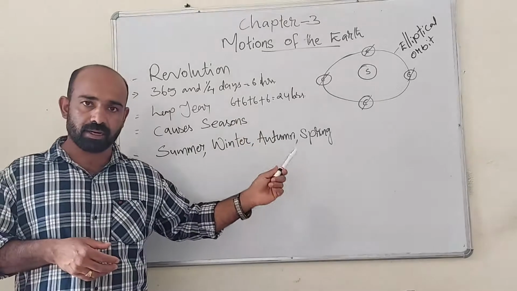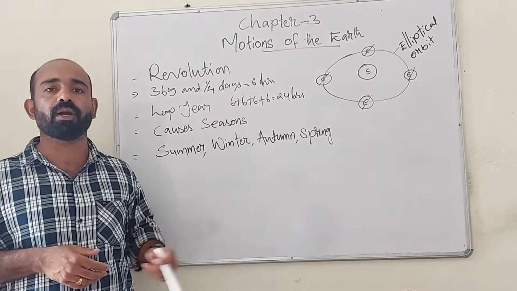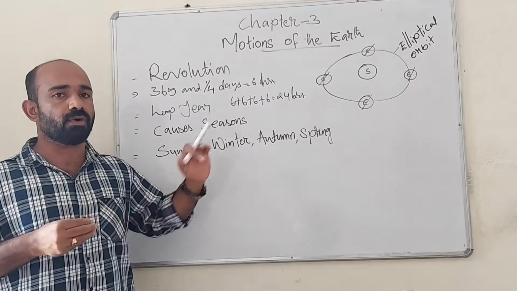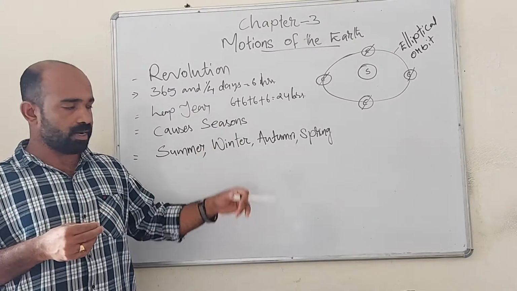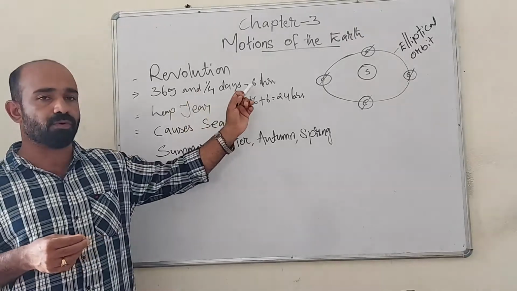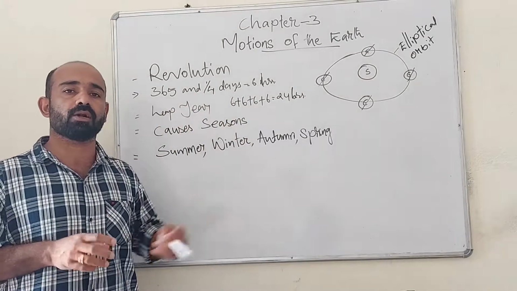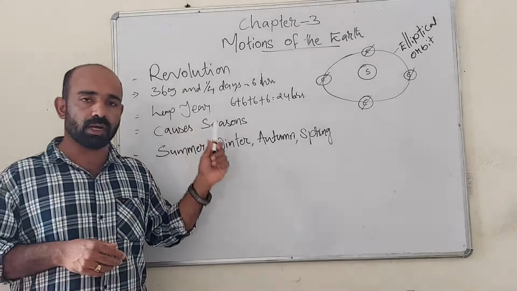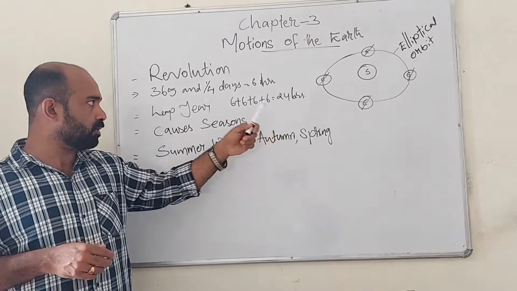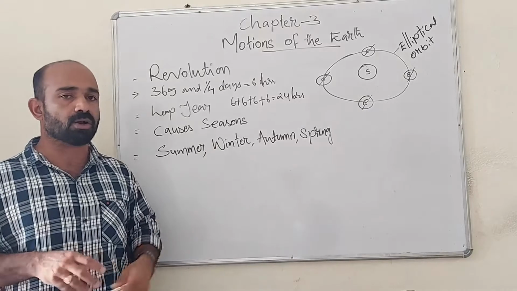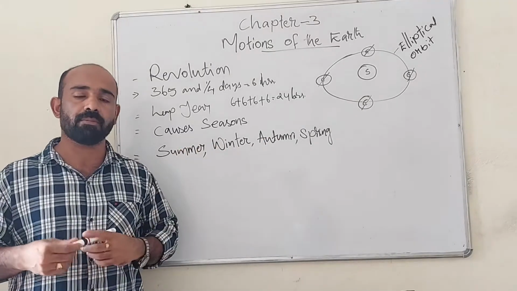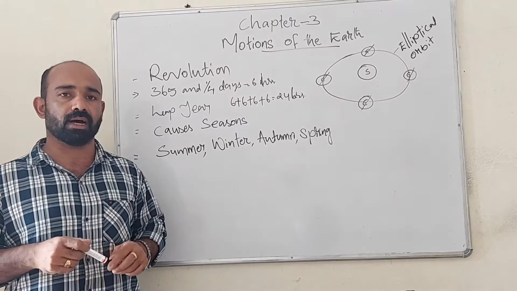Similarly, like Earth, all the other planets are also moving around the sun. Different planets take different durations for moving around the sun. Earth takes 365 and 1/4 days for completing one revolution around the sun. And because of the revolution, seasons are caused, and these are the 4 seasons: summer, winter, autumn and spring.